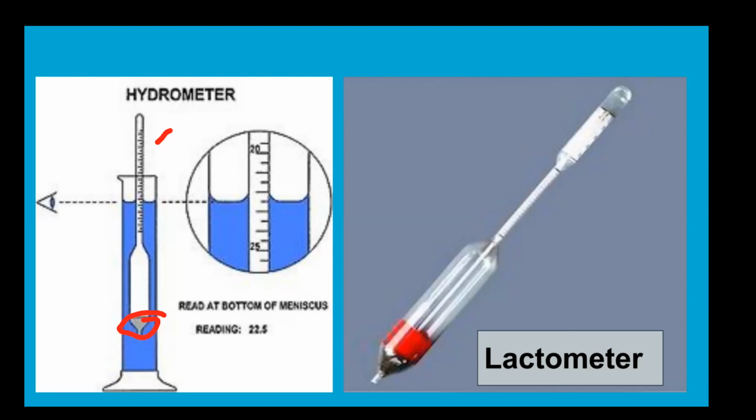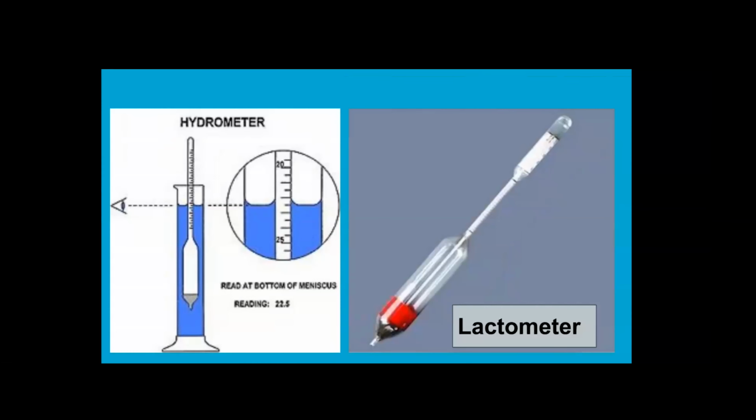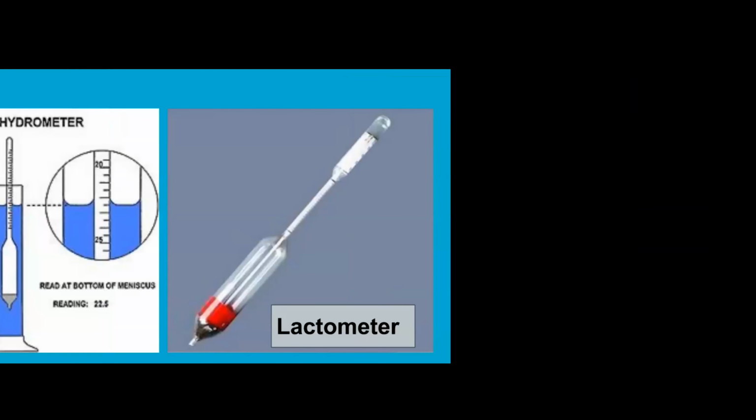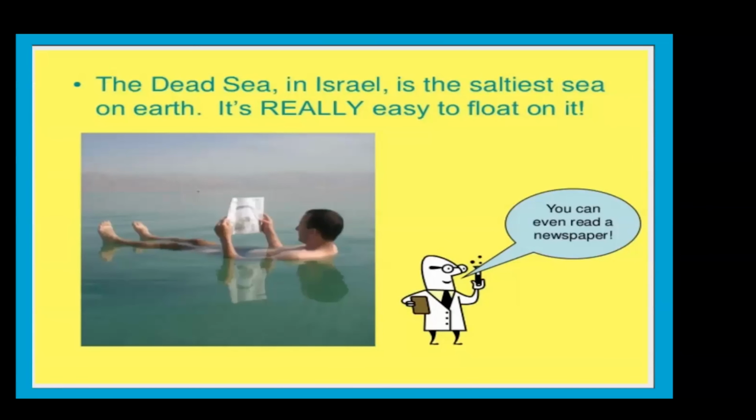Hydrometer and lactometer are devices designed on the basis of the law of flotation. The last example, or you can say application, of the law of flotation is human beings on the Dead Sea. The Dead Sea is a very salty sea. The density of the salty water in the Dead Sea is about 1.17 gram per centimeter cube. Our body density, when our lungs are empty, is 1.07 gram per centimeter cube. But when our lungs are filled with air, the density of the body decreases and becomes equal to 1 gram per centimeter cube.